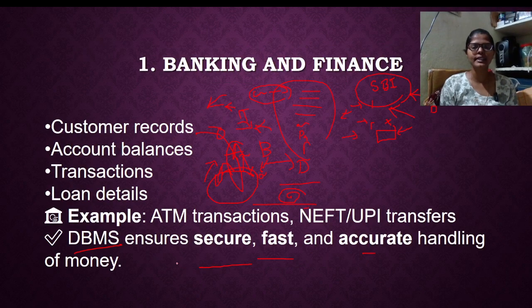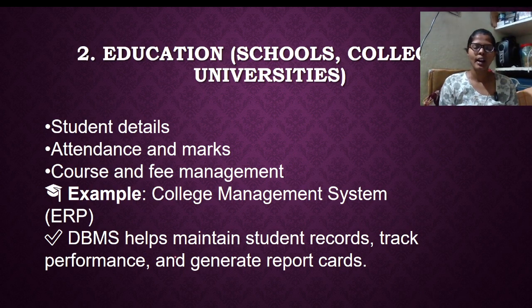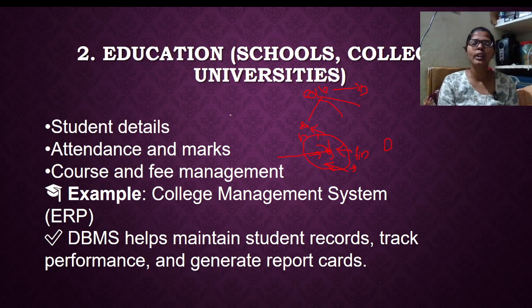So that is the banking sector, where we use this DBMS, how the data is stored and how the customer details are updated. Now let's take the education system. A college runs on a DBMS. Otherwise it cannot, because each and every student has to pay some fee. If you pay some fee at the initial stage, later you need to pay some more. If you do not pay that amount, you will be updated with a fine automatically after the deadline. How is it happening? Because of this DBMS. The fees management system happens because of this DBMS only. Without a DBMS, we cannot maintain the record of these fee payments.